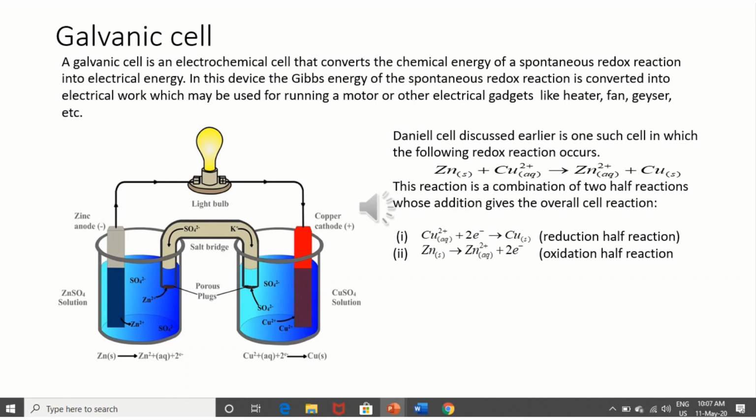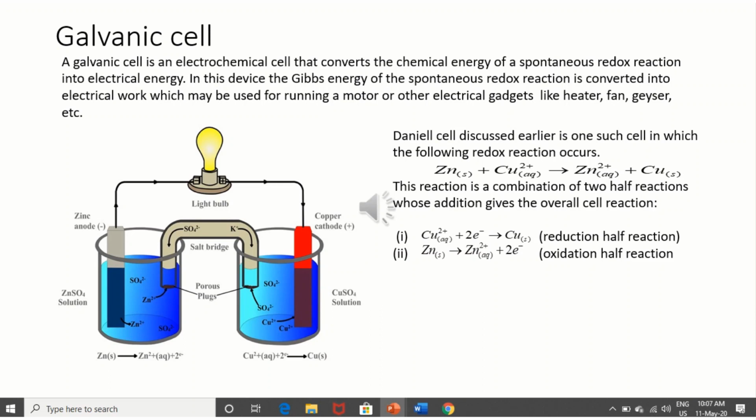A salt bridge is required to connect two different electrolytes. The salt bridge is important to maintain ionic equilibrium in both the solutions. The compound used in the salt bridge must have some characteristics, like their ions must have the same ionic mobility.